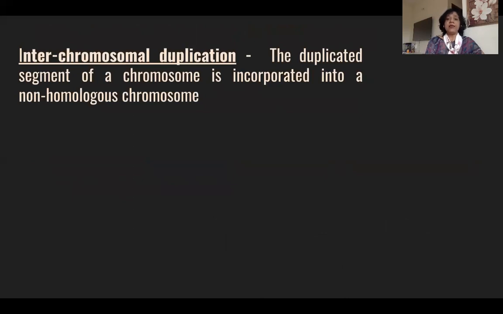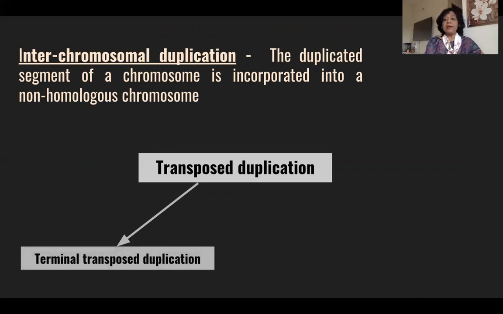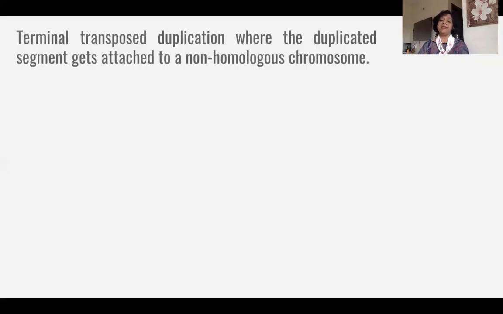In interchromosomal duplication, let us study that the duplicated segment of the chromosome is incorporated in a non-homologous chromosome, and this is also called transposed duplication. So we have a terminal transposed duplication, and we also have an interstitial transposed duplication. So I have told you that in this interchromosomal duplication, we have transposed duplication, where again we have to study it under two headings. One is the terminal and the second one is interstitial.